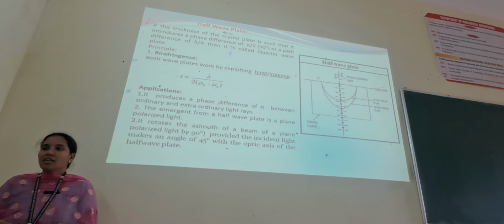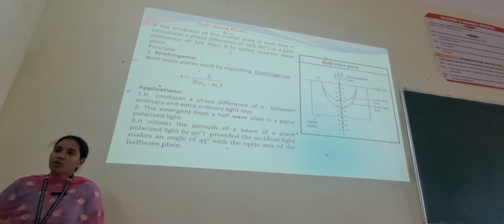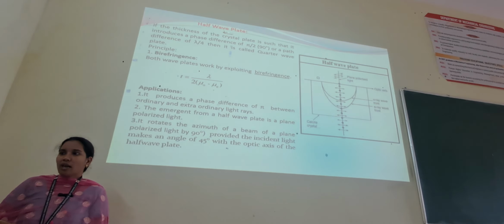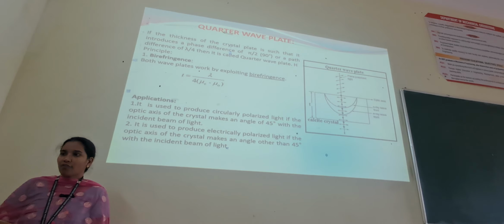So the next one is the half wave plate. The main difference between the quarter wave plate and the half wave plate is this: if the thickness of the crystal plate is such that the phase difference is lambda by 2, then it is known as a half wave plate. The thickness formula is T equals lambda by 2 of (mu naught minus mu E).